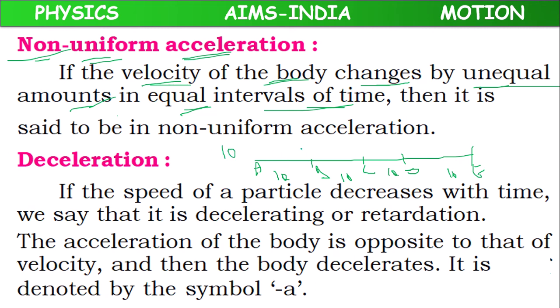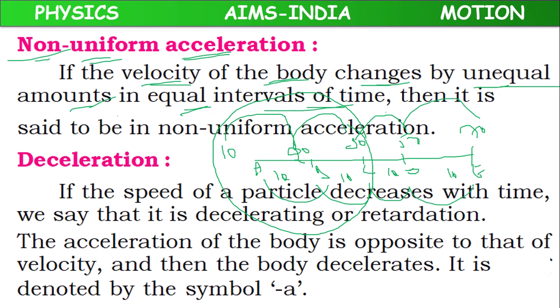Beginning velocity 10, then 20, 30, 50, 70. If you observe, 10 meters per second in 10 seconds, 10 meters per second in 10 seconds, up to here it is okay. But after that, 30 to 50, 20 meters per second in 10 seconds, 20 meters per second in 10 seconds.